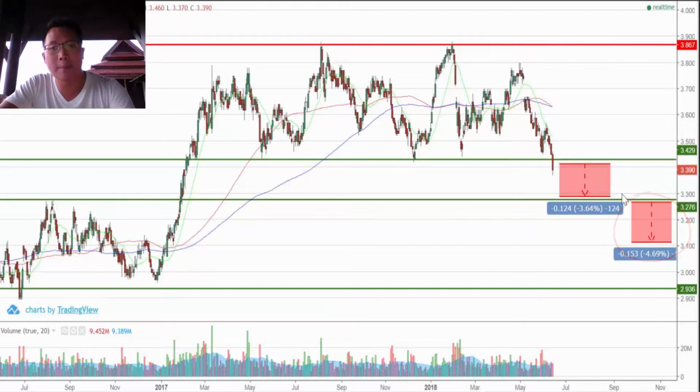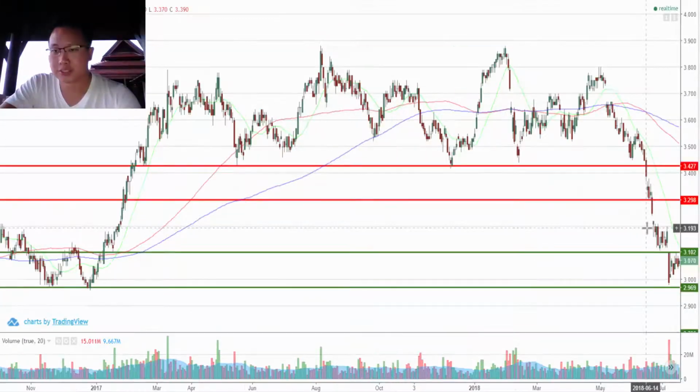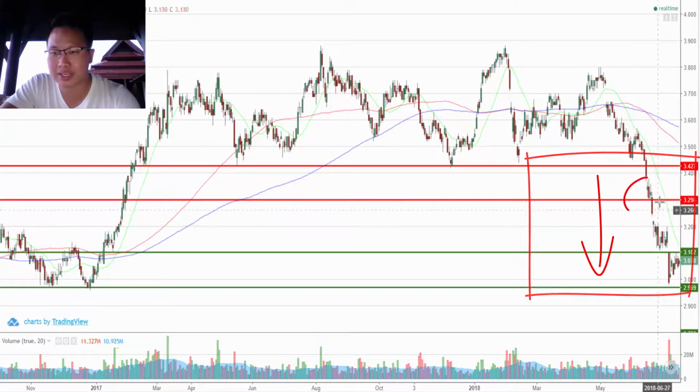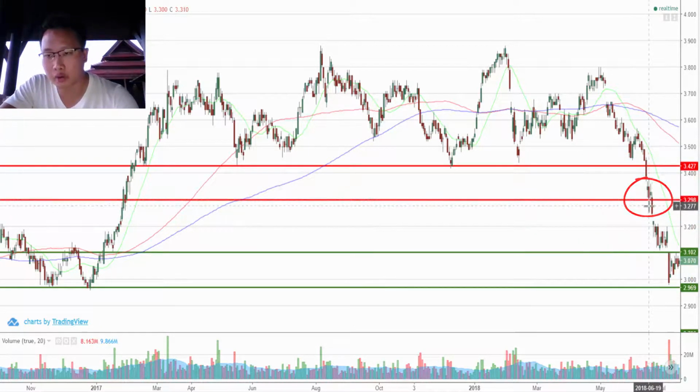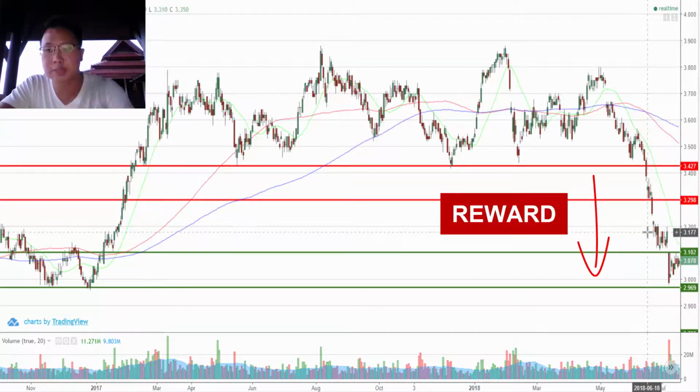So this is what happens. We have our downside targets that were drawn. Let's take a look at what happens a few weeks after these targets were drawn. CapitaLand has actually sold down towards our downside target. It hit our first target about a week later and pushed lower to about $3.10, which was our second target, and it came all the way down to about $3. So our potential reward actually played out.